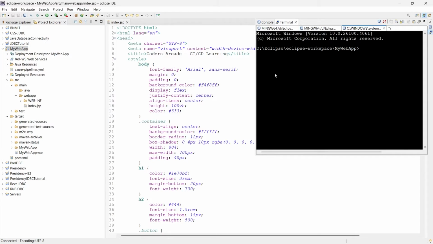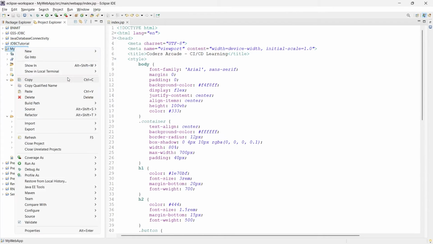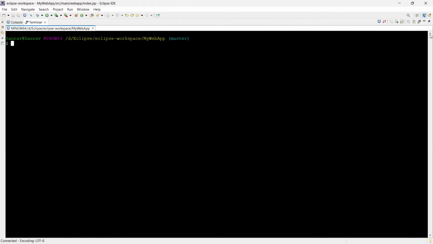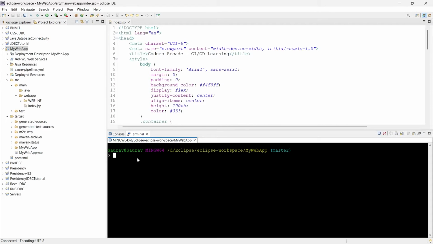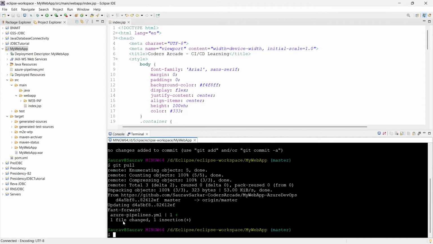project in the terminal, not normal terminal. I want to open in git bash. Okay, so right click, open in terminal, git bash. Here let's see the status. Let me maximize this. Okay, I'll say git status. See, you have modified some things. Okay, and let me just say git pull, so that I can pull all the things from my remote if there is anything. See, there was an update on the YAML file, it got back.